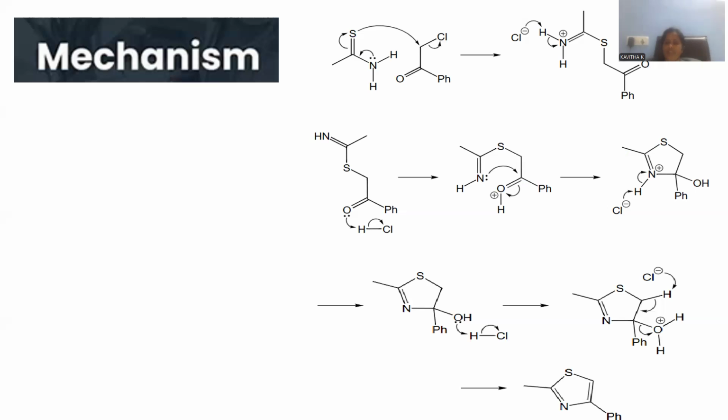Oxonium ion is very unfavorable, being oxygen acquiring positive, so that immediately bonded electrons will be displaced towards the oxygen atom, giving rise to water as another byproduct, and subsequent deprotonation from the adjacent position, able to generate a pi bond in between, so that you can generate thiazole. Finally, thiazole will be generated. This is the way thioamide can be treated with alpha haloketone, so that the condensation followed by cyclization will be accompanied, giving rise to substituted thiazole as the final product.